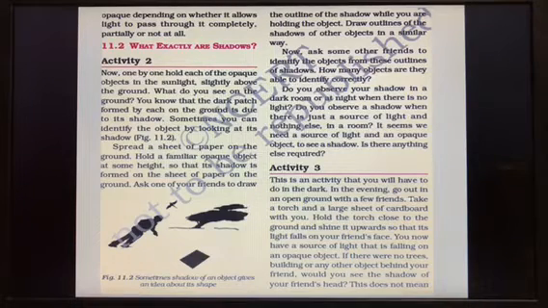In the evening, go out in an open ground with a few friends. You can go with your parents. Take a torch and a large sheet of cardboard with you. So what you have to carry with you? Torch and a large cardboard sheet. Hold the torch close to the ground and shine it upward so that its light falls on your friend's face. You now have a source of light that is falling on an opaque object. If there were no trees, buildings or any other object behind your friend, would you see the shadow of your friend's head? Can you see? Experience and tell me. Okay. This does not mean that there is no shadow.